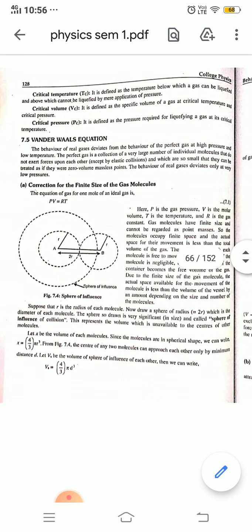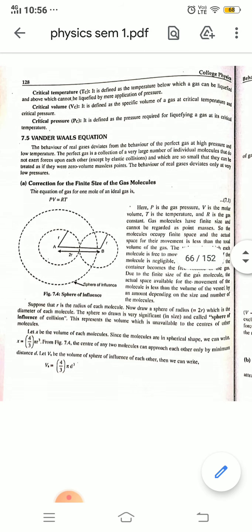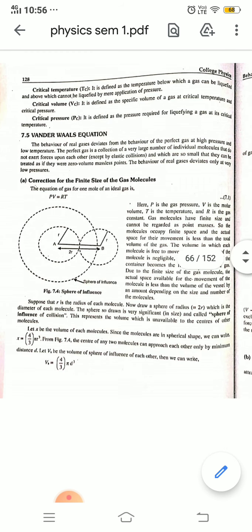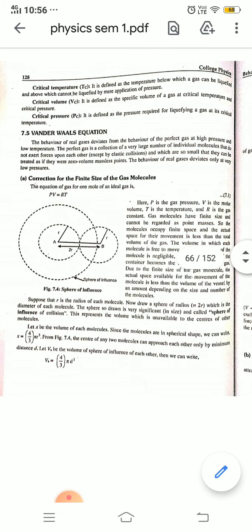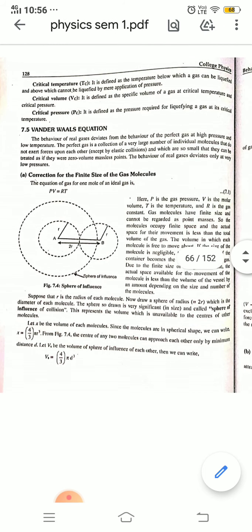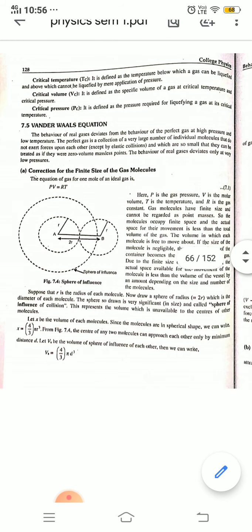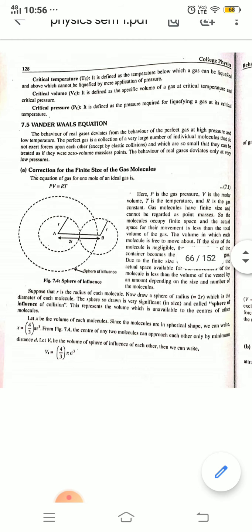The Van der Waals equation talks about the behavior of the real gas, which deviates from the behavior of the perfect gas at high pressure and low temperature. A perfect gas is a collection of a very large number of individual molecules that exert no forces upon each other except by elastic collision, and which are so small that they can be treated as if they were zero volume massless points.